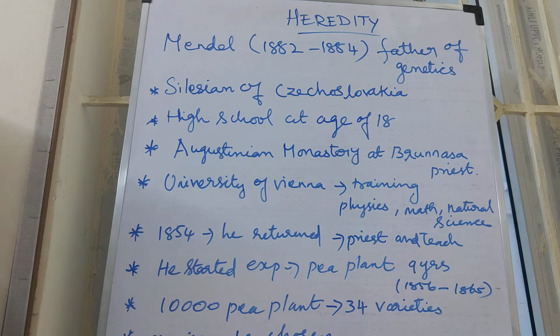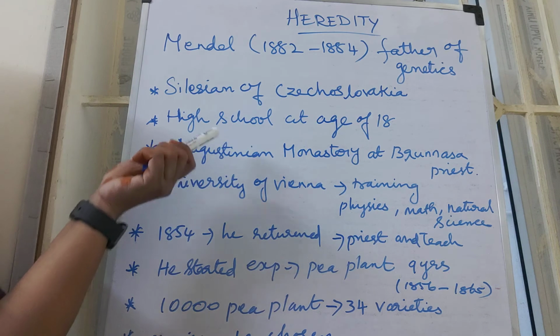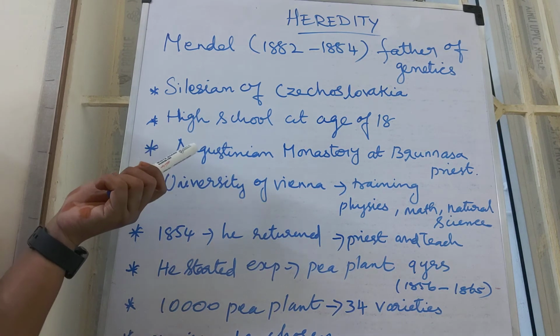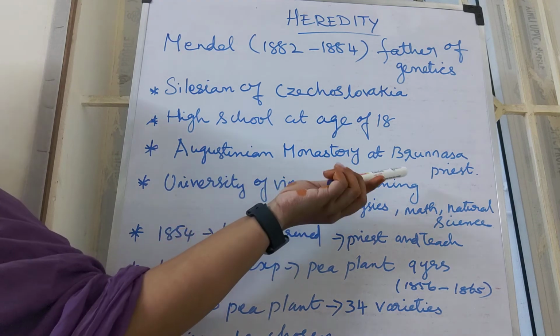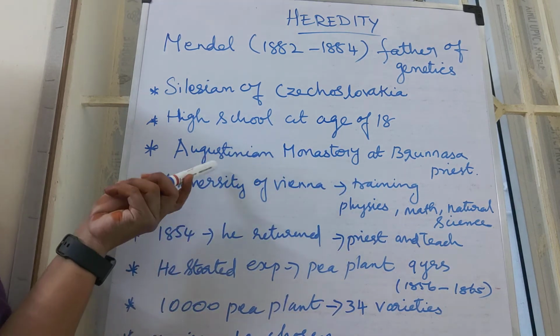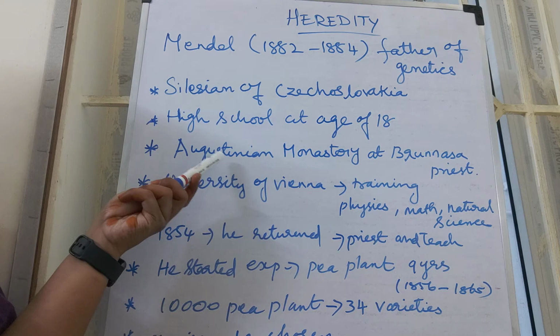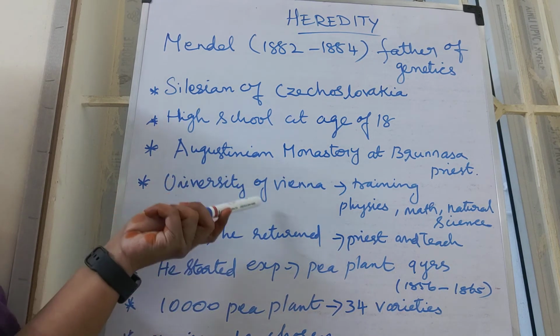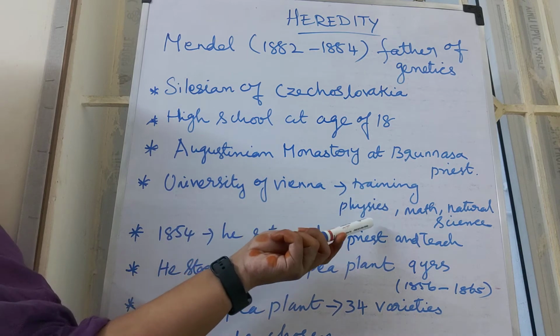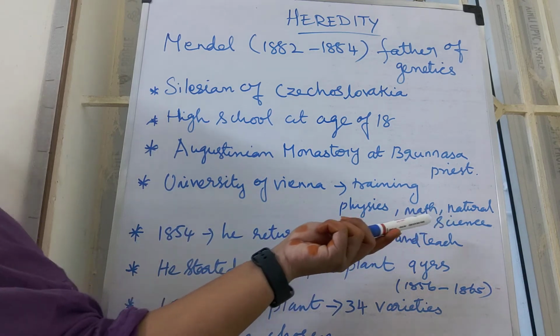After finishing high school at the age of 18, he went to the Augustinian monastery at Brno as a priest. Under this organization he was sent to the University of Vienna and got training in physics, math and natural science.